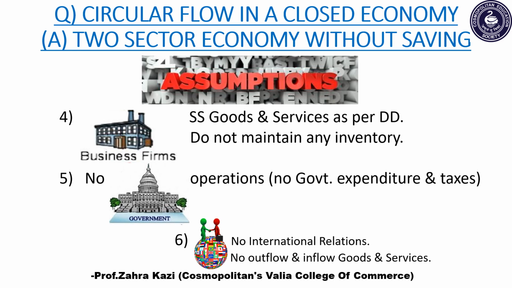Because it's a two-sector economy and it includes only business and households. So there is no government and hence there is no government expenditure as well as taxes. One last assumption is that there is no international economic relations. So therefore there is no outflow as well as inflow of goods and services, thus making the economy a closed economy.